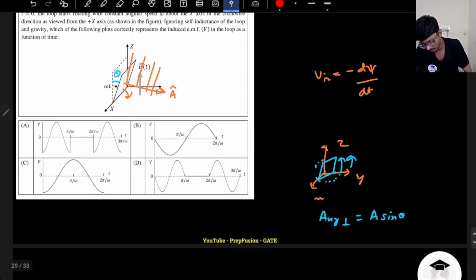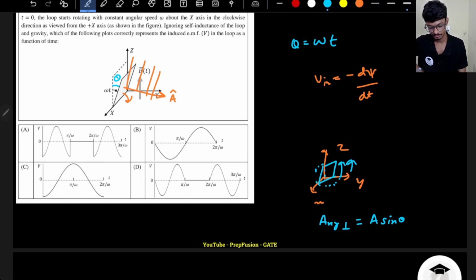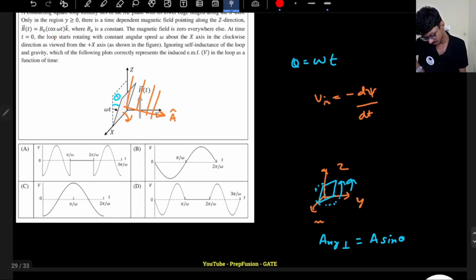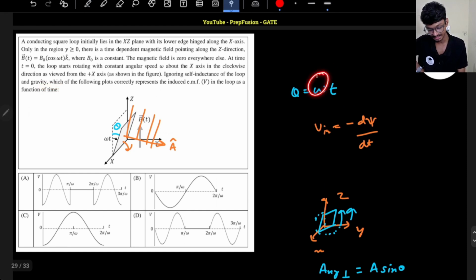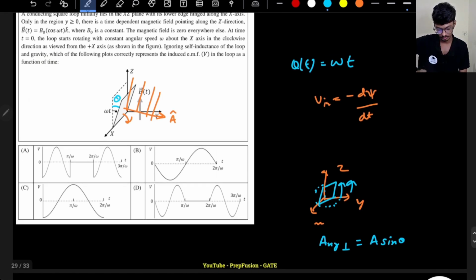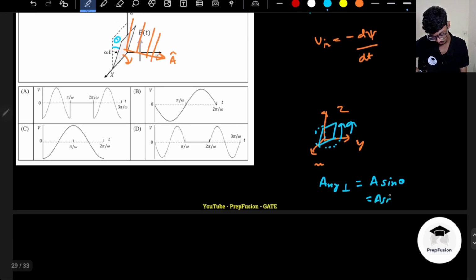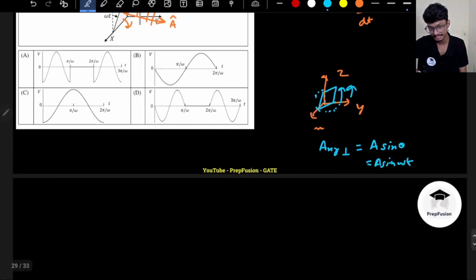Now remember what theta is. Theta is the angular rotation, basically angular speed into time. Omega is radian per second, though nowhere is it mentioned. Theta means how many radians it has moved at time t, so theta is a function of time: theta is omega into t. So this will be A sine omega t. So the perpendicular area itself is changing.